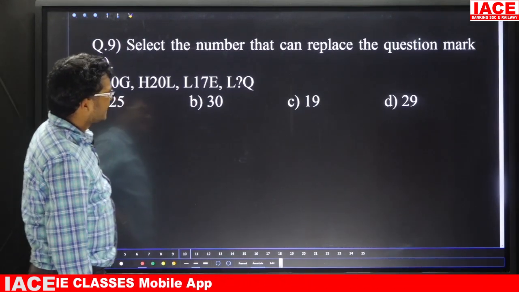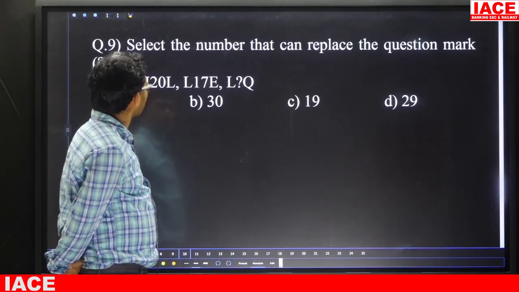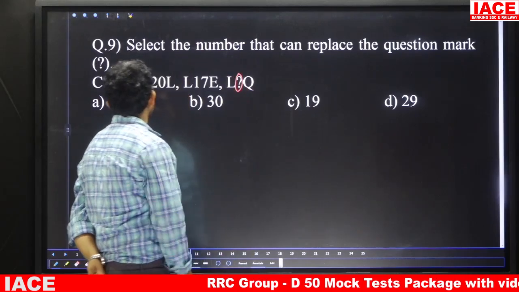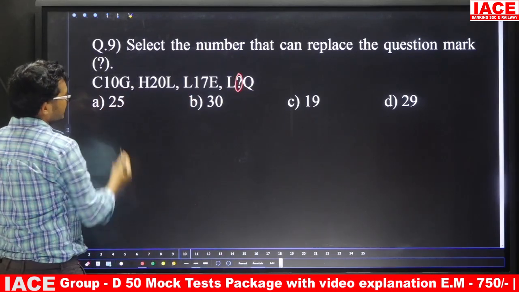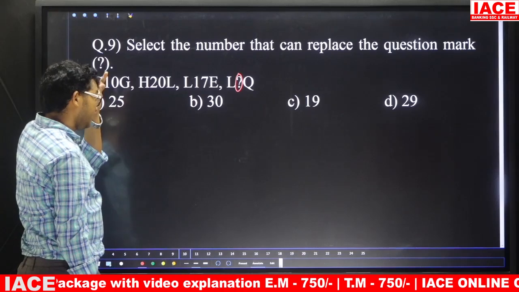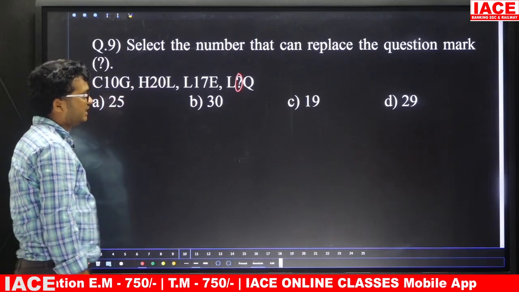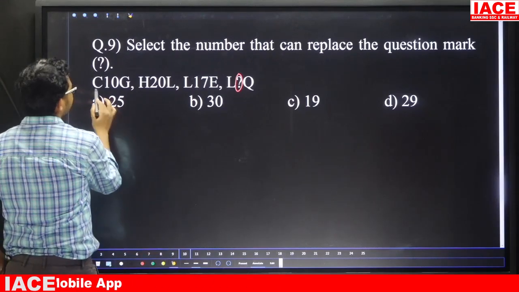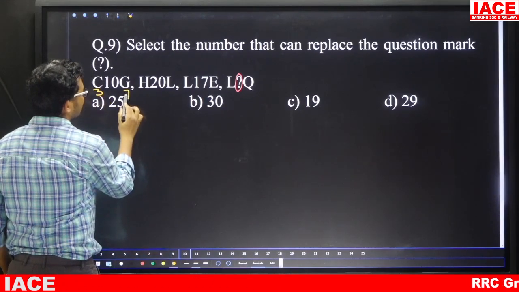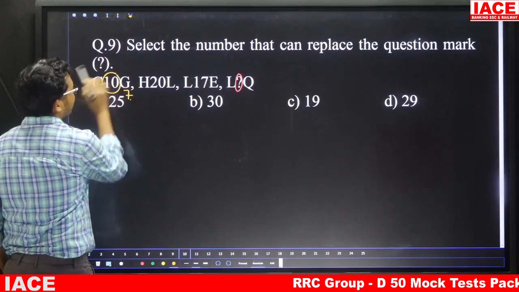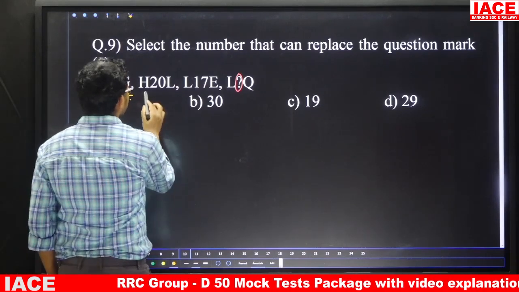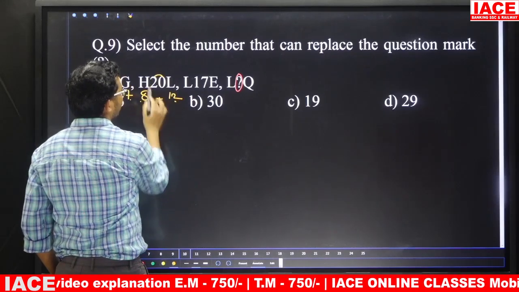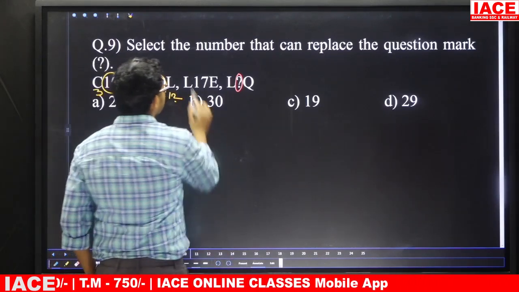Question number 9. Select the number that can replace the question mark. Now we are going to replace this question mark. We see C10G, next H20L, next L17E, and L question mark Q. Friends, take here: C face value is 3, G face value is 7, 3 plus 7 is 10. H face value is 8, L face value is 12, 12 plus 8 is 20.